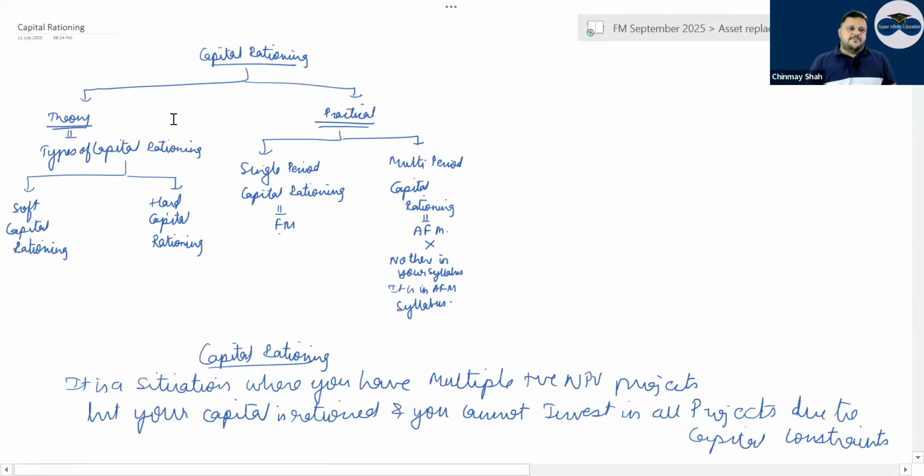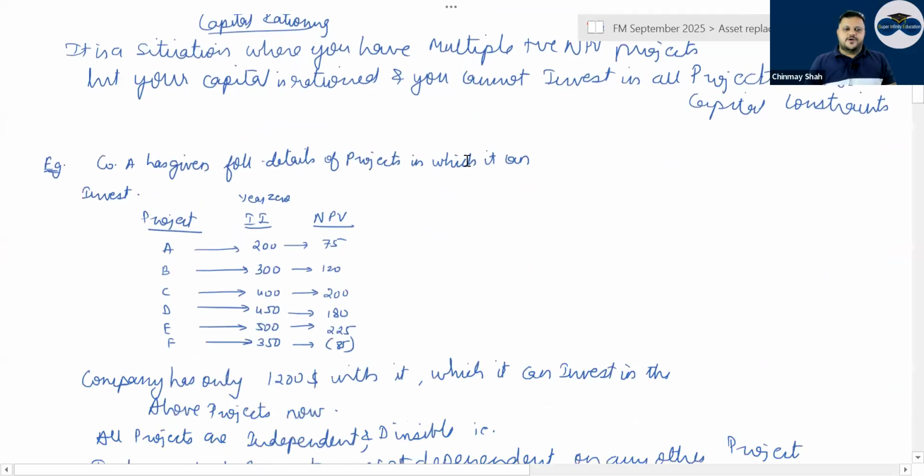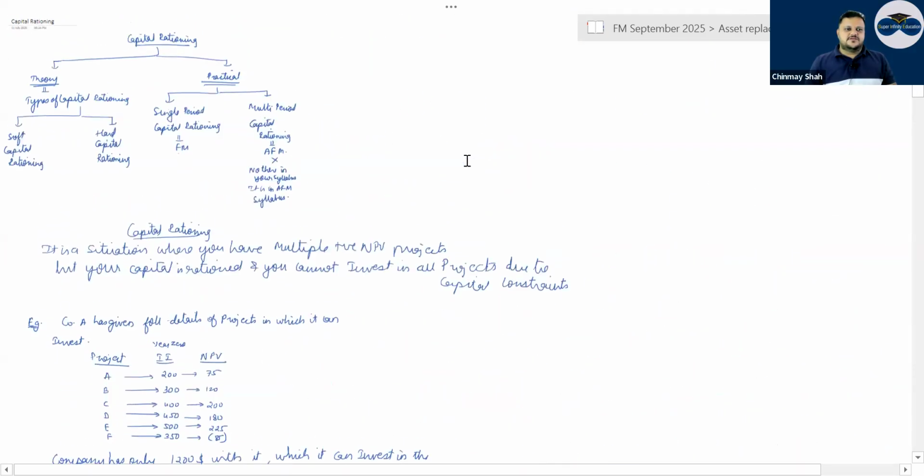Then in capital rationing, there is a theory question and a practical question. Now for this EAC, important question. A Hawker company, I think, is an EAC question. No, Hawker company is lease versus buy. Important question. Cabrera's company for EAC. Hawker and Cabrera's. And Crockett company for capital rationing. Correct?